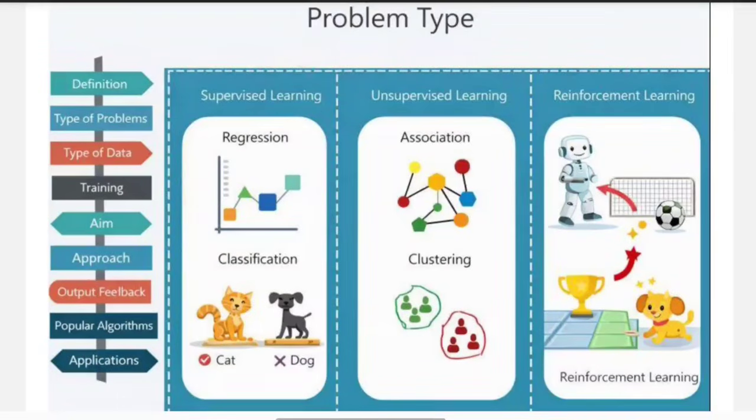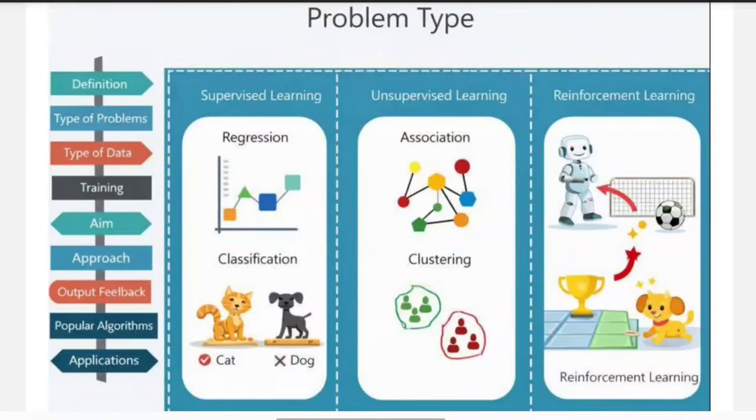Now here you can see we are grouping the similar data. In unsupervised learning there will be two types: one is association and the other is clustering. Suppose we give many students' data to the machine. Nobody tells the machine which students are good or average, but the machine observes the data and automatically groups similar students together, whether based on marks or based on attendance. So this type of thing we call clustering. Here the machine finds the patterns and groups the similar data.